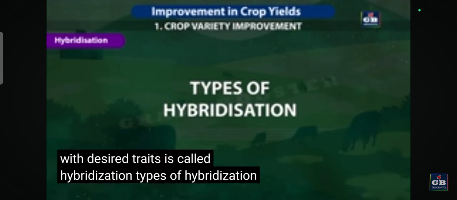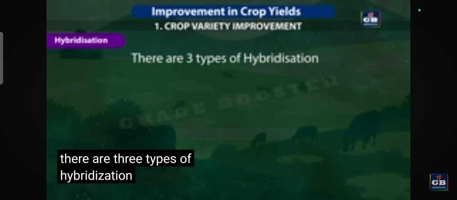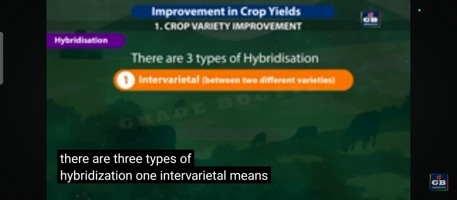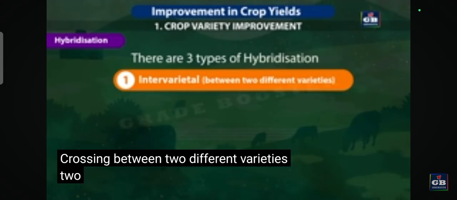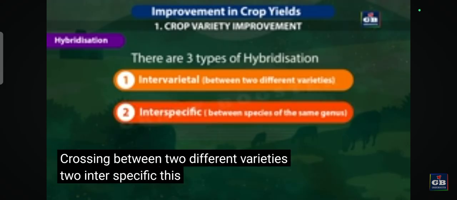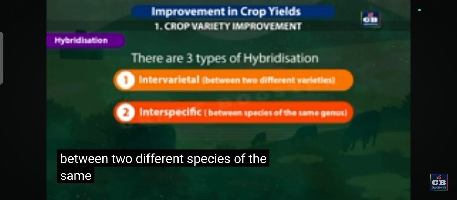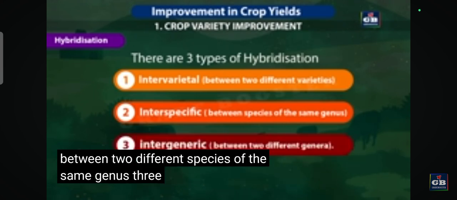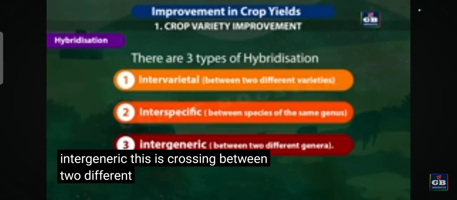Types of hybridization. There are three types of hybridization. 1. Intervarietal means crossing between two different varieties. 2. Interspecific. This means crossing between two different species of the same genus. 3. Intergeneric. This is crossing between two different genera.